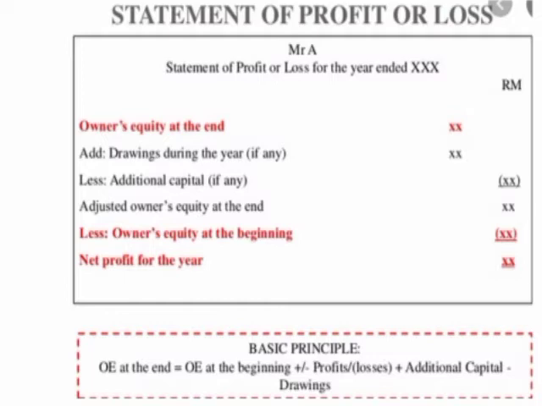So if you are using this formula, you are getting the capital at the end. Now if we have to find the profit and loss, we will just move from the back to front. Means at the end of the year, to the capital, you have to add the drawing, subtract the additional capital, and you have to subtract the opening capital also, so you will get the profit or loss. I think it is clear to all of you.